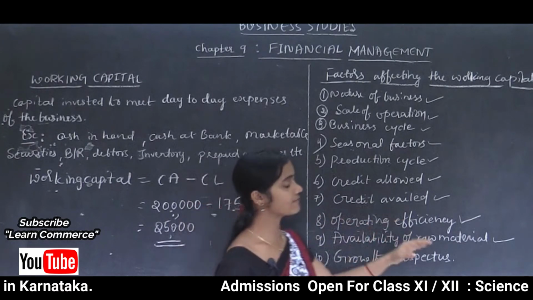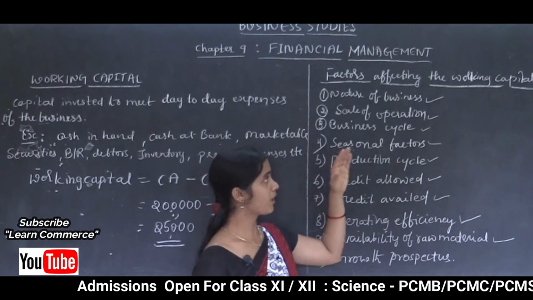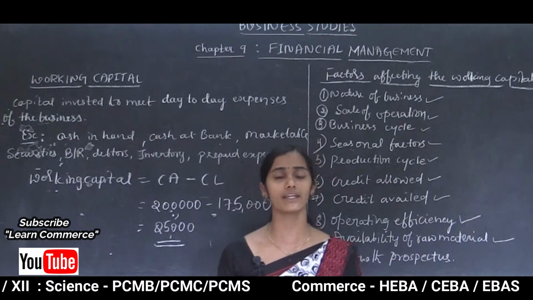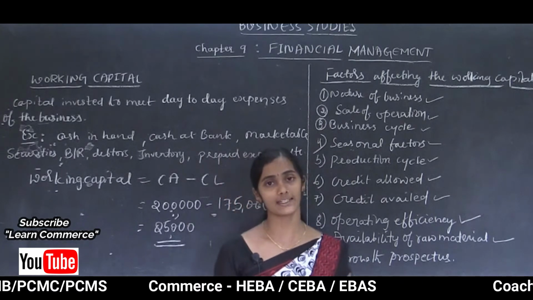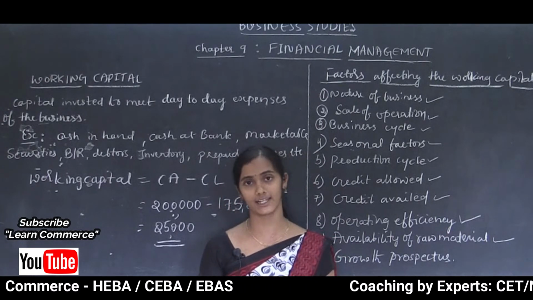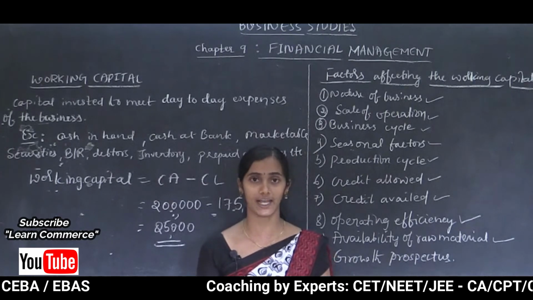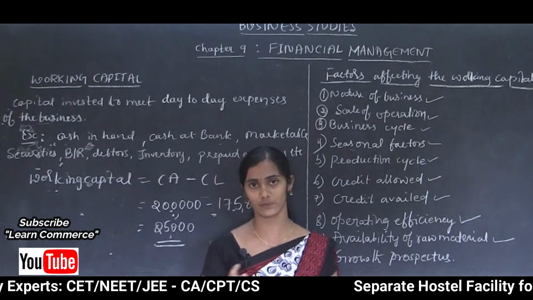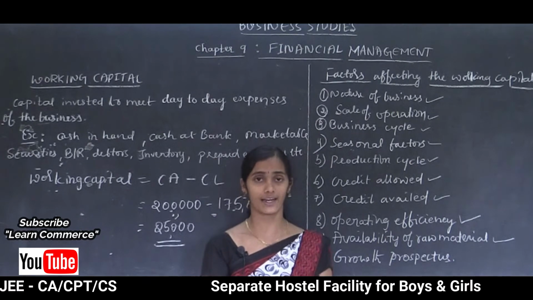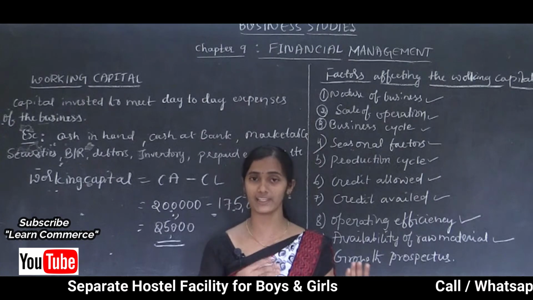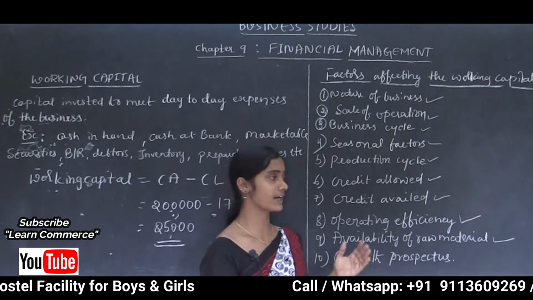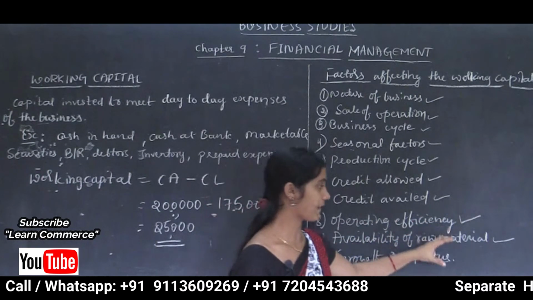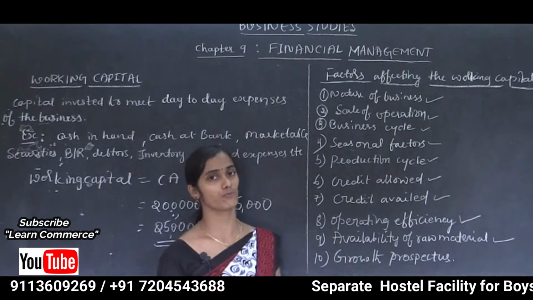So based on the availability of raw material, a firm can decide the requirement of working capital. If the firm can easily collect the raw materials, because that raw material is available at any time, then they need not maintain much raw material, or they can manage with a lesser stock of raw material, right. So at that time they can manage with a lesser amount of working capital, or else they need not invest much in working capital. So such a factor also affects the requirement of working capital.